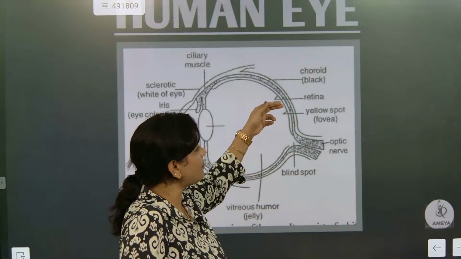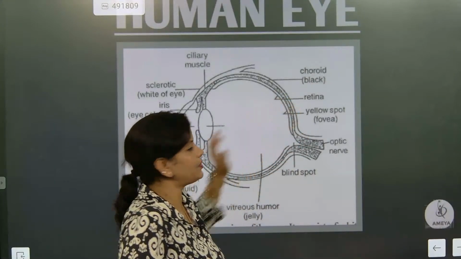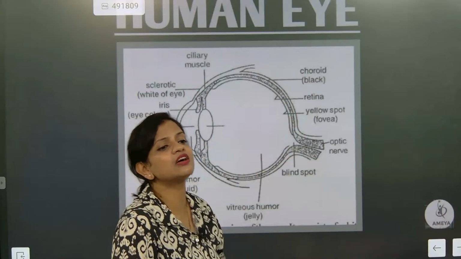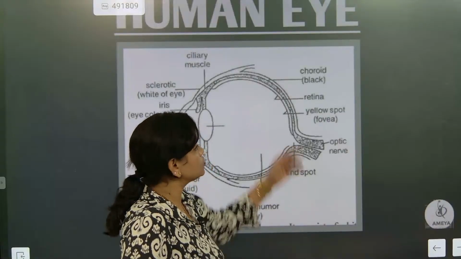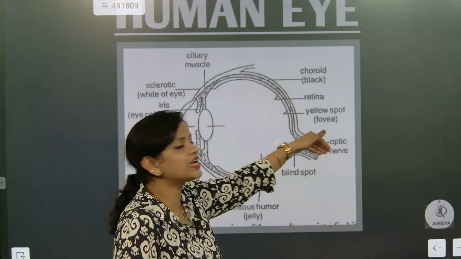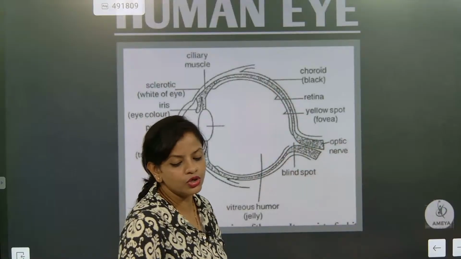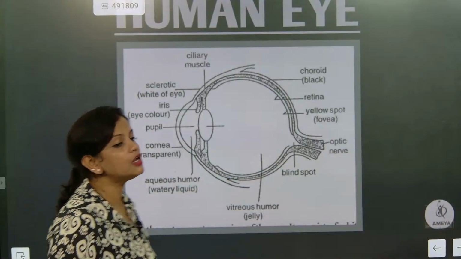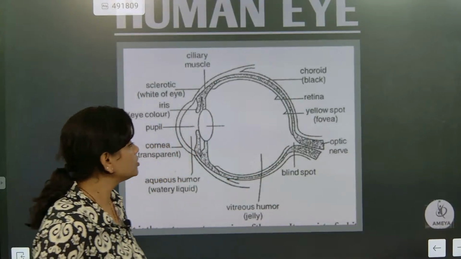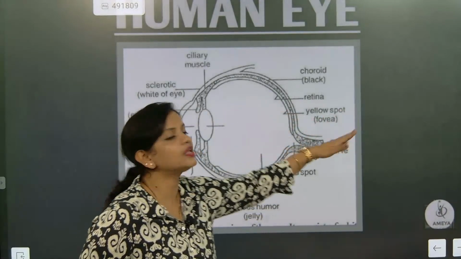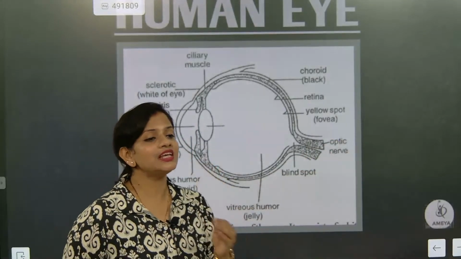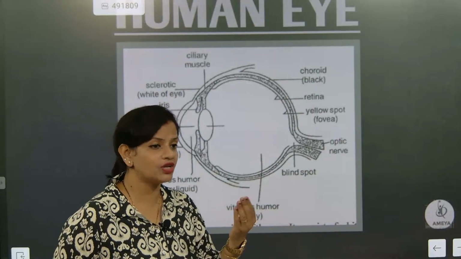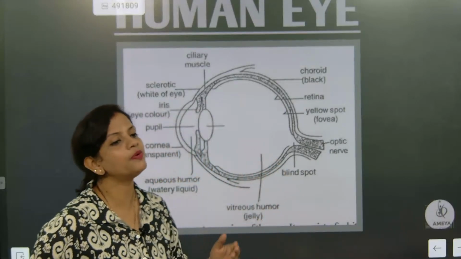Understood? So now the macula part is a little hump region. Once the image is formed there, the image gets converted into electrical impulses. These electrical impulses go via the optic nerve, through the blind spot, to the brain. We know that the occipital lobe is there. The optic nerve carries the electrical impulses, which are the signals converting the image into electrical form. And this image will go for interpretation in the brain.